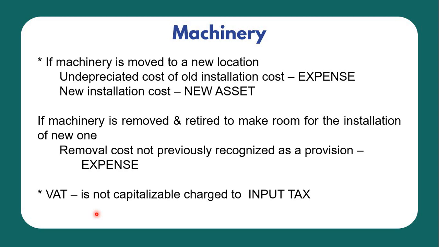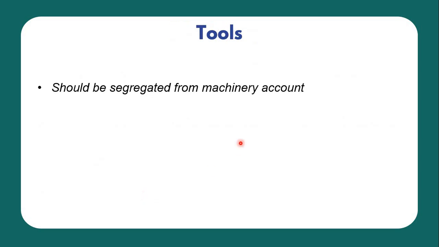Okay, of course this is not capitalized and therefore charged directly to input tax pag value added tax. Tools. Okay, so tools should be segregated from the machinery account. So we need to account for it separately, not as machinery but rather tools. So these may be hand tools or safety tools. Okay?